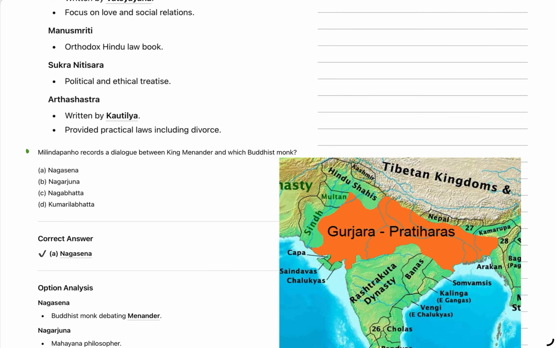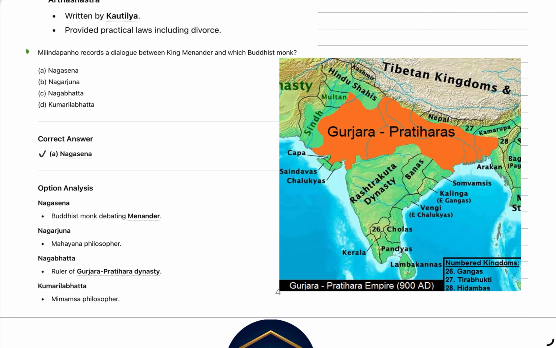Okay. Now we will look into the next question, that is: Milinda Panha records the dialogue between King Menander and which Buddhist monk? So we have already discussed the Indo-Greek king Menander and the Buddhist monk Nagasena in the book Milinda Panha, that is Questions of Milinda.